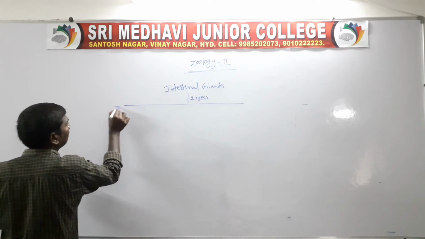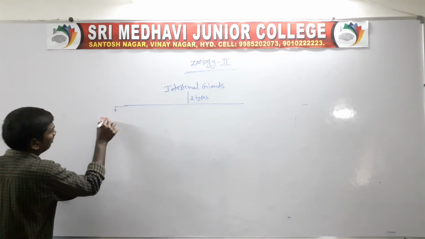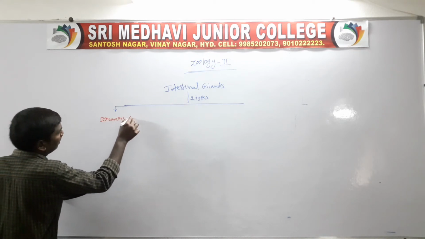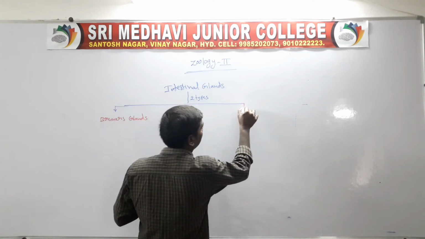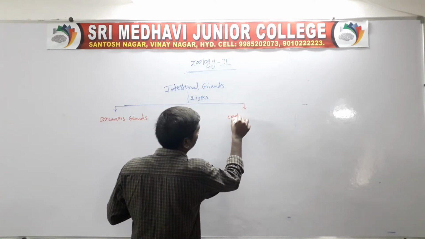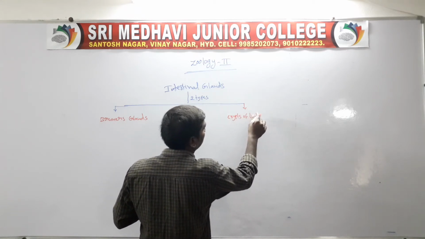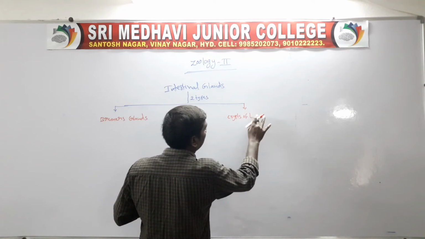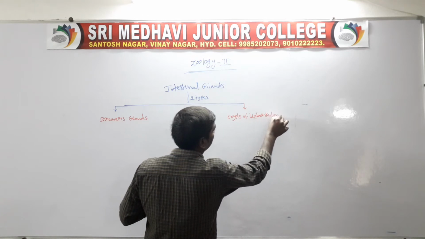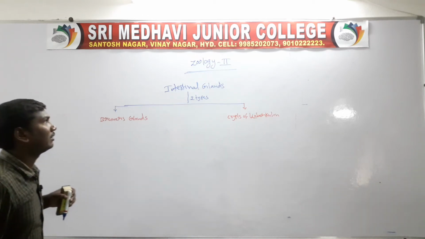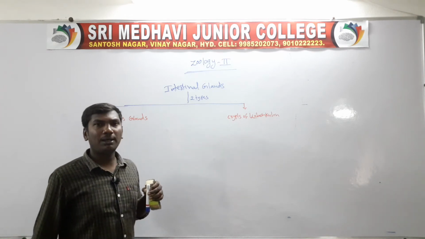First one, Brunner's glands. Second one, Crypts of Lieberkuhn. So the intestinal glands are of two types: one is the Brunner's glands, second one the Crypts of Lieberkuhn.